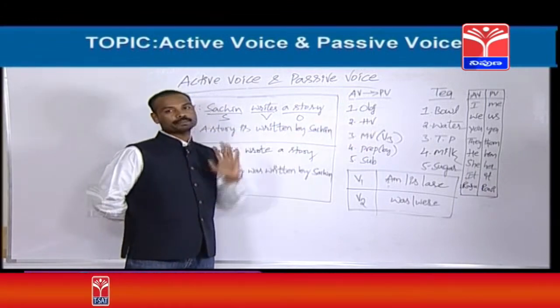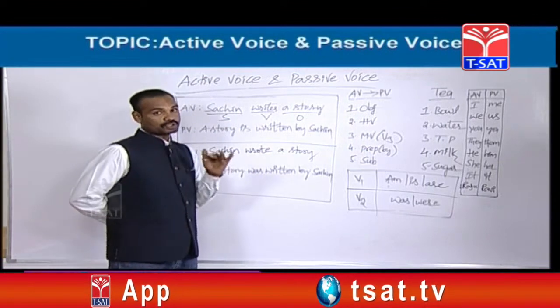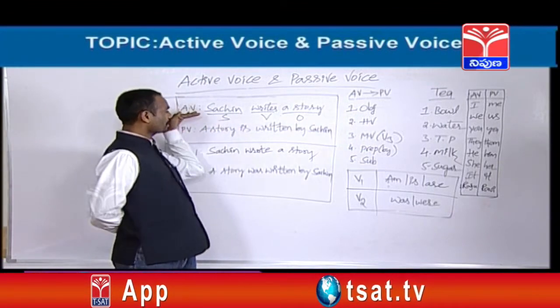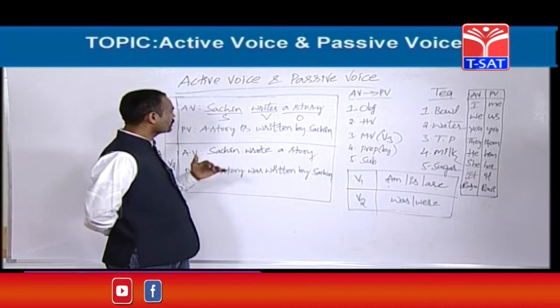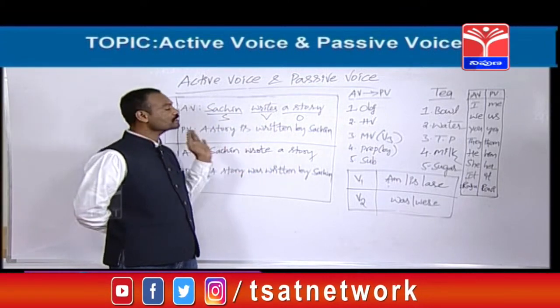What do we need next? Helping verb. HV means helping verb. So friends, I have already told you, sometimes helping verbs are also given in the active voice. See, let's see whether it is there or not. No, it is not there. There is no B form, which means the helping verb is not there.